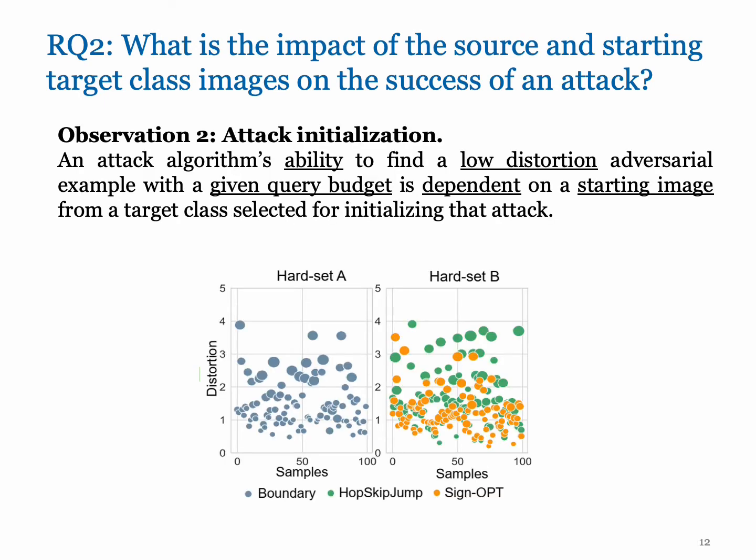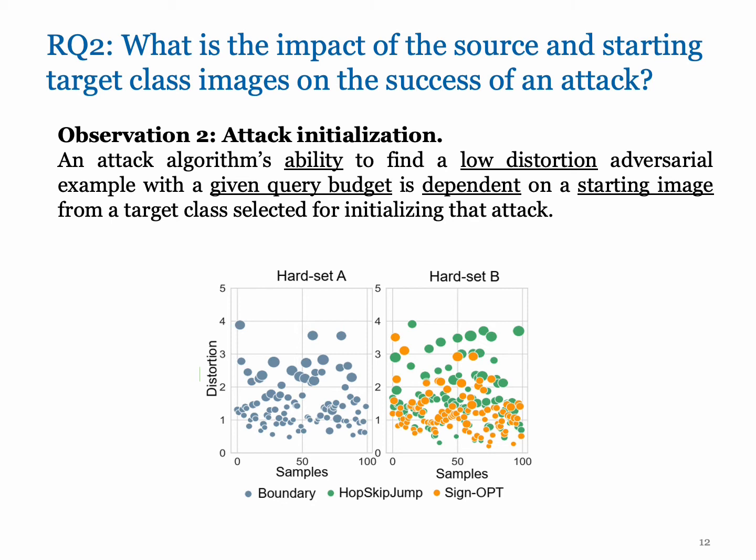In the scatter plot, the size of a bubble denotes the distortion variation, and the y-axis represents the average distortion. The result shows that, for all the attack methods, most bubbles are high and bubble size is low. Based on these results, we can see that these attacks are highly dependent on the starting image to find low distortion perturbation. The results also lead to our second observation about attack initialization.